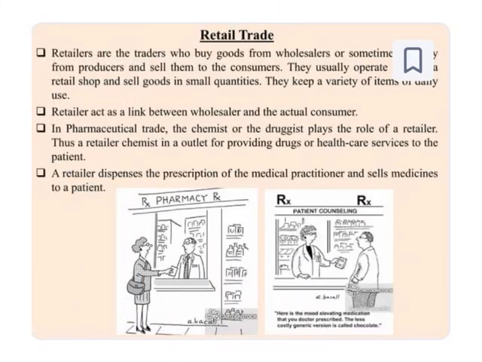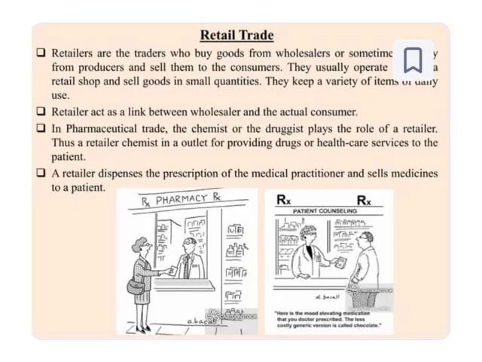Retail trade. Retailers are the traders who buy goods from wholesalers and sometimes from producers and sell them to consumers. They usually operate in a retail shop and sell goods in small quantities. They keep a variety of items for daily use, right? When we go to a retail shop, we get daily basic needs like Colgate, bread, biscuits, milk, curd, right? They buy in very small quantities, and mostly the products are of everyday use. So the retailer acts as a link between the wholesaler and the actual consumer.